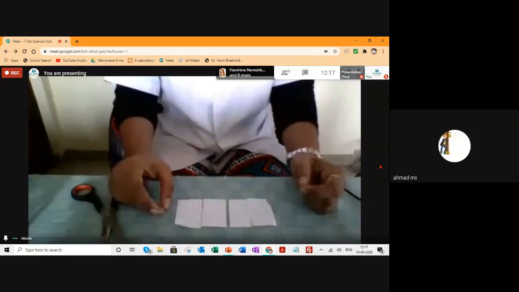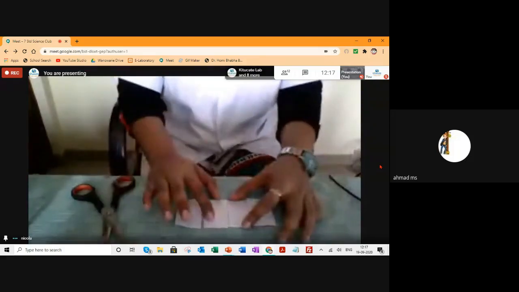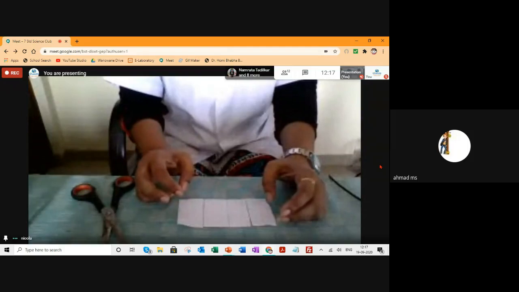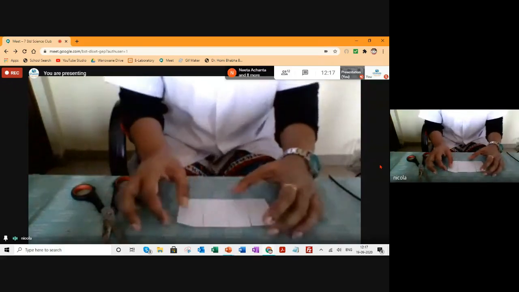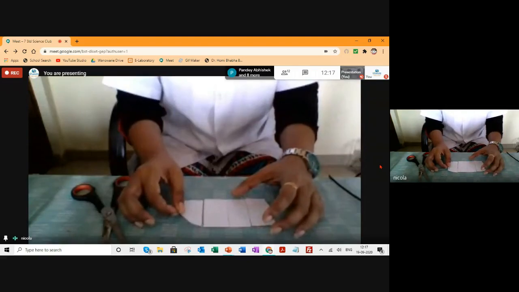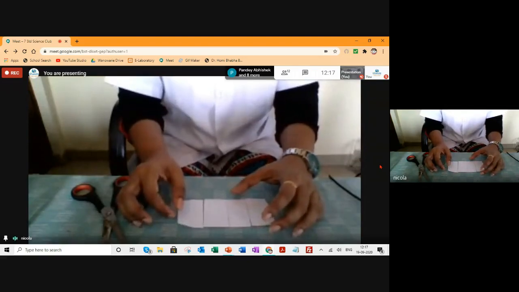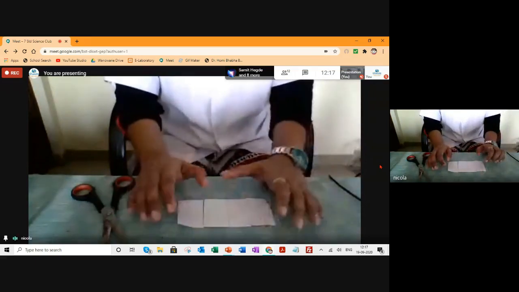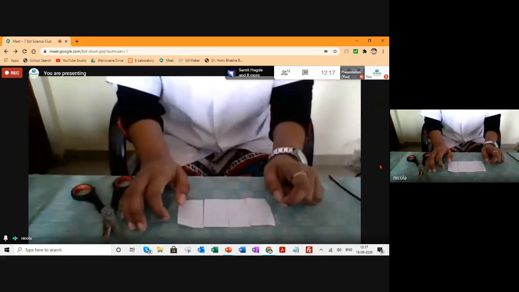Because only the paper element is present in it. Only the paper is becoming small in size. So I only change the size of the paper, but the composition of the paper does not change even if I cut it. Okay. So this is called a physical change. Cutting of paper is a physical change.